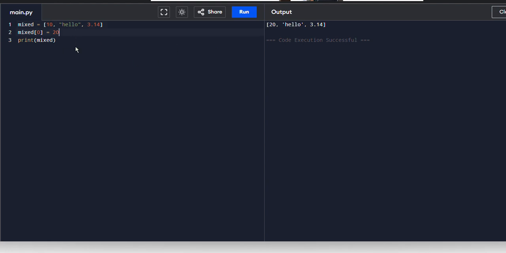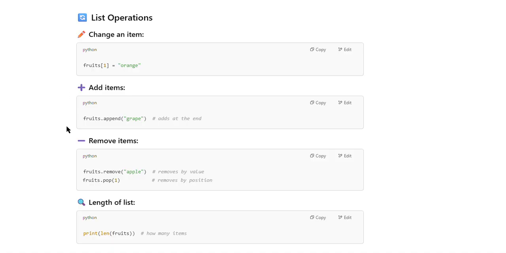Now I want to add an extra element to the mixed list, right? So what I'll do, mixed dot append. I'm going to add one more string element, you can say anything like, this is added newly. Now run. See, the last one is added, this is added newly. To add we have used append.